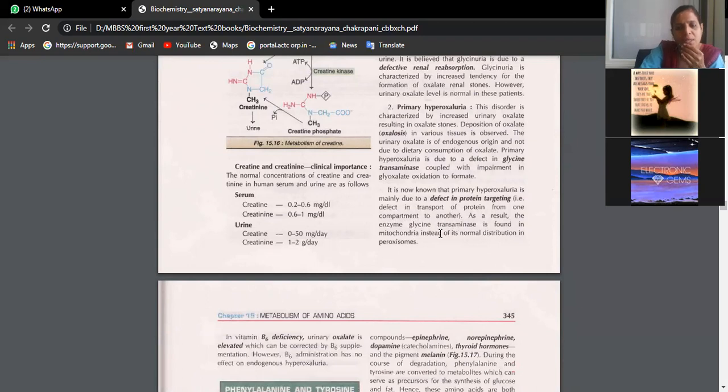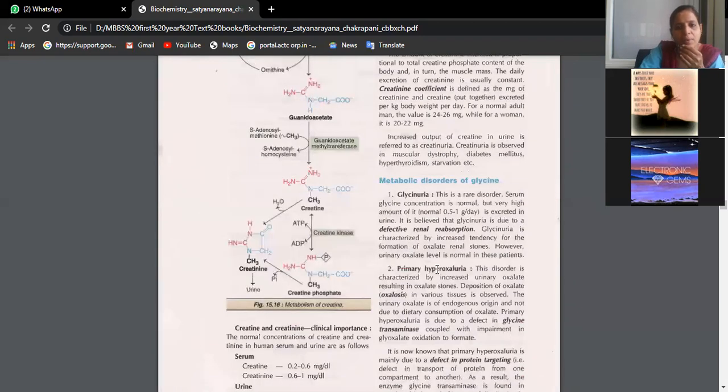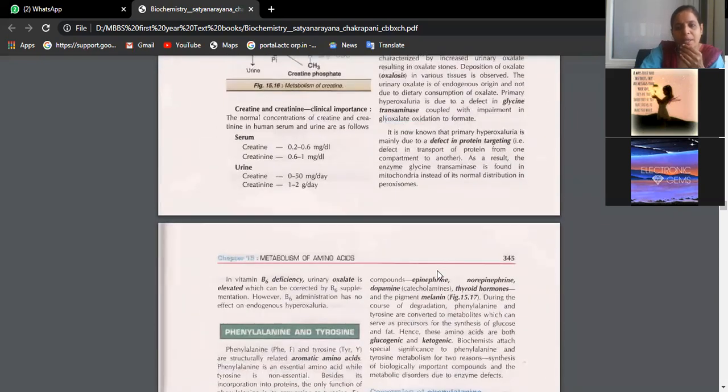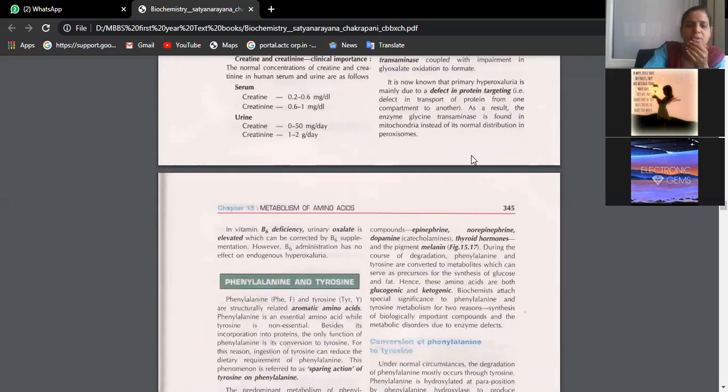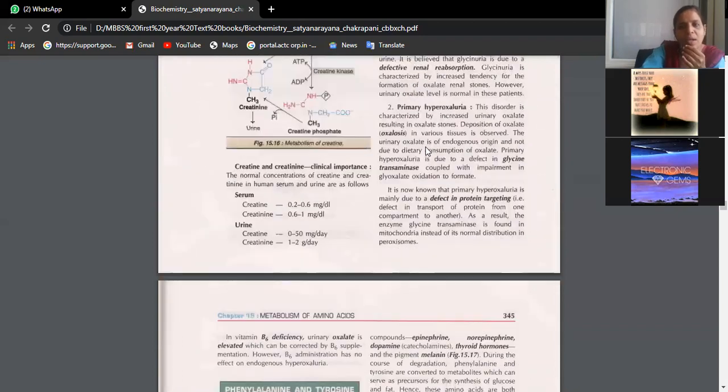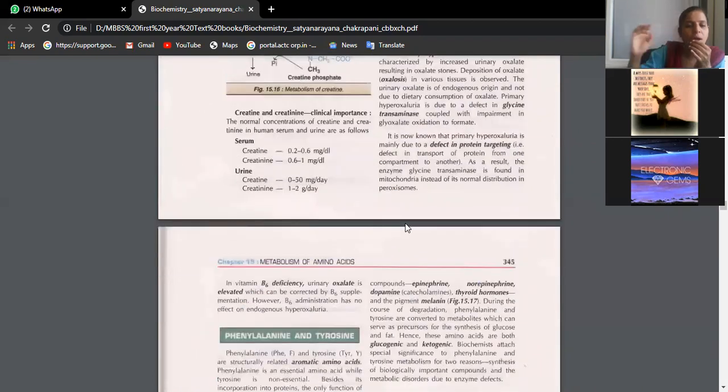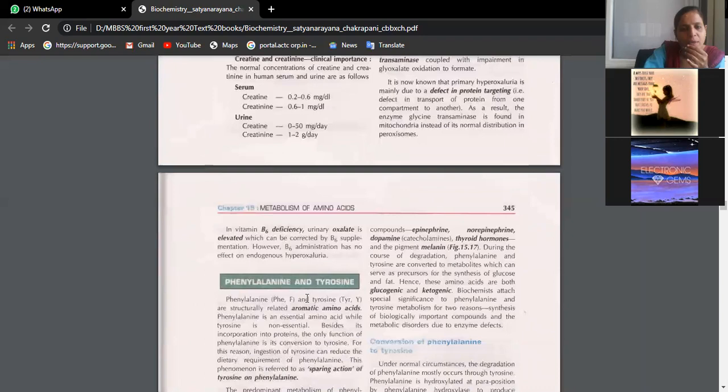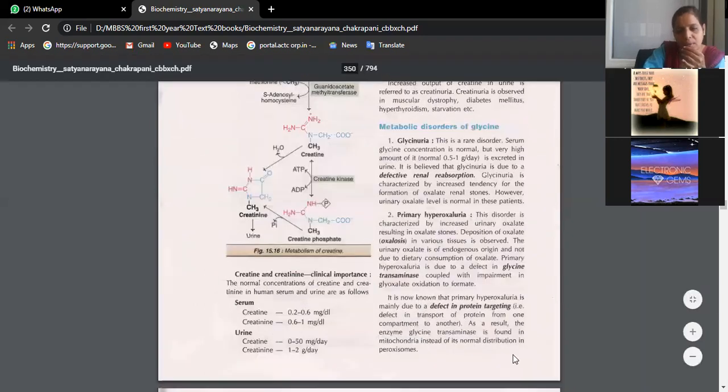The defect here is that the enzyme glycine transaminase is not available. Basically, glycine transaminase helps in the transamination reaction. Because of the defect, there is excessive secretion of oxalate, and this accumulation is nothing but a crystal which forms stones. So that is all about glycine.